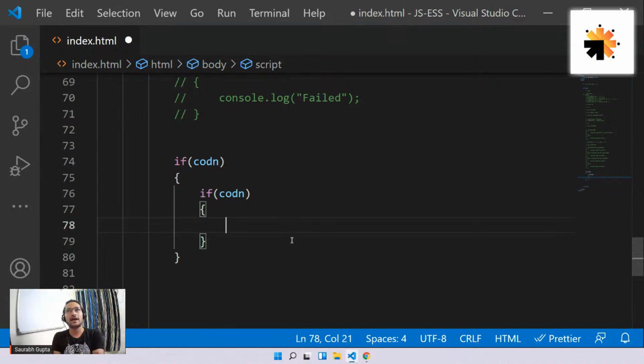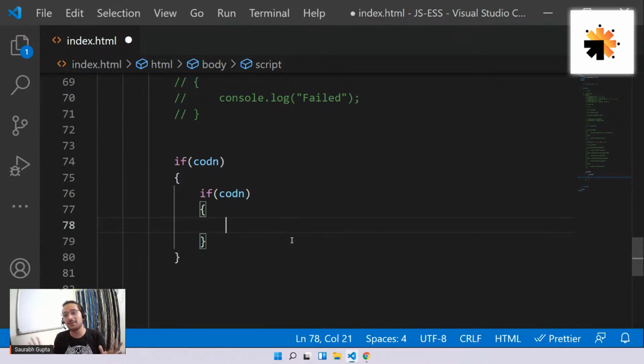Like, for example, let's say you have a form. I'm just giving an example. Let's say you're creating a form like username, name, email, and password. So first you want to check if the name is there, if the name is filled. So you'll check if name is not empty. Fine, go inside. Now check if password is not empty. Fine, go inside. Now check if email is not empty. That means you want to check the next one based on if the first one is fine. In that case, we go. So whenever you want to do a multiple level check, you go for a nested if.